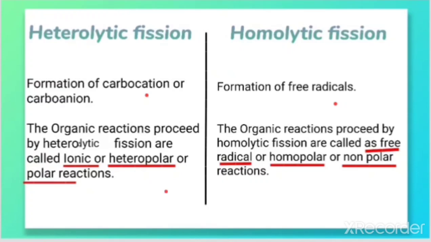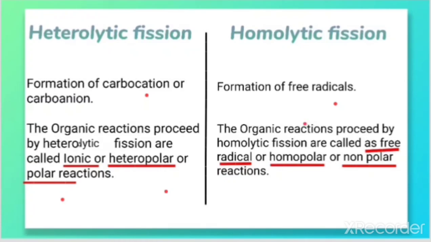The third point you can write is that the organic reactions which proceed by heterolytic fission are called ionic or heteropolar or simply polar reactions. So such reactions which take place by the formation of the carbocation or the carbanion, that is through heterolytic fission, are called polar reactions or ionic reactions.